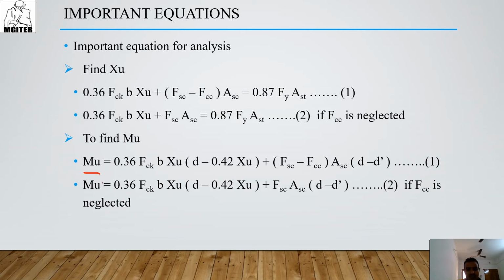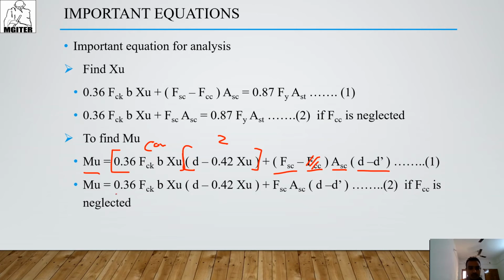To find the moment Mu limit: 0.36 FCK B XU into D minus 0.42 XU, this is the lever arm Z, this is the compression force, plus FSC minus FCC into ASC into D minus D dash. Same equation, but I am going to neglect FCC because this value is too small to matter.